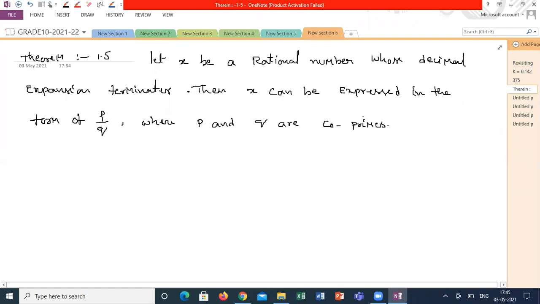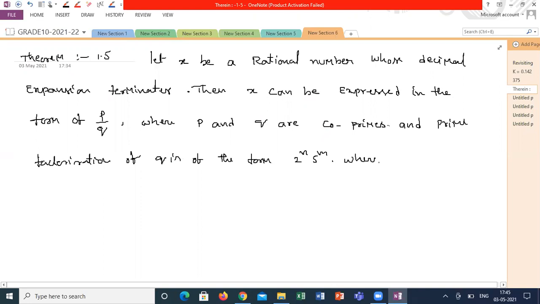Where p and q are co-prime, and the prime factorization of q is of the form 2 power n, 5 power m, where n, m are non-negative integers.